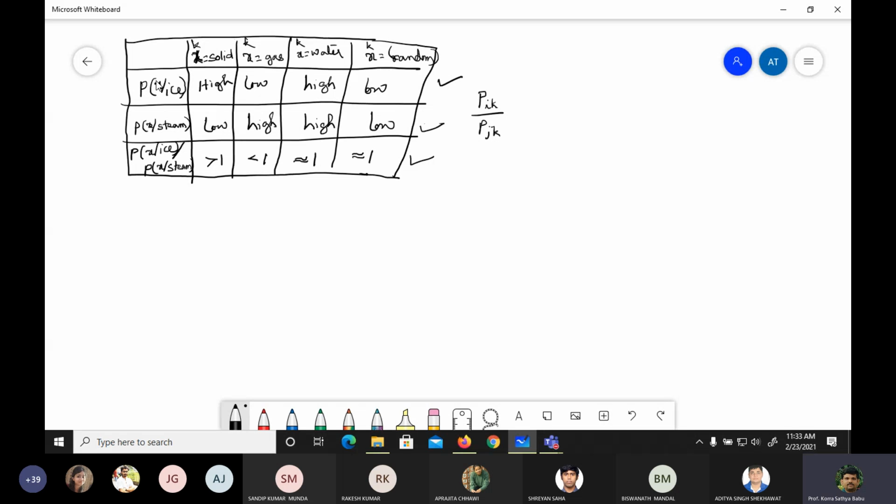Okay, this x is taken as k. So this is what we are interested in finding out.